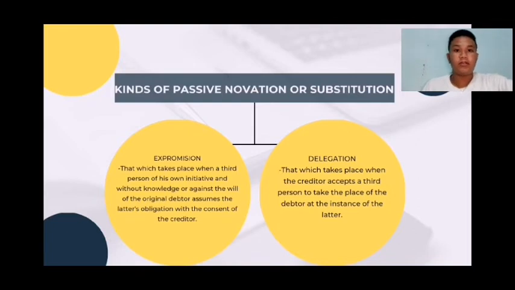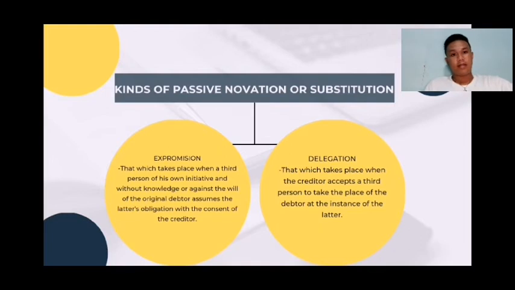So B, active novation by subrogating a third person in the rights of the creditor. Number 2, conventional or voluntary subrogation. That's that which takes place by agreement of the parties. Legal subrogation is like what we discussed earlier.